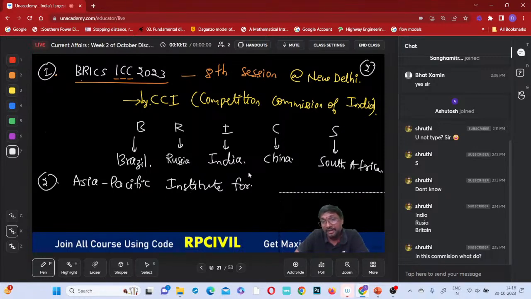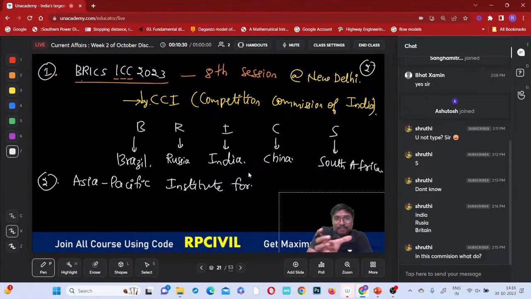The Competition Commission of India has conducted this. Suppose, let us say America is there. USA is the competing country for Russia.